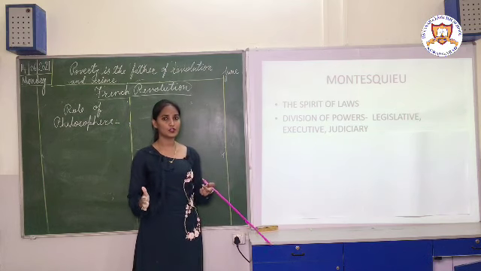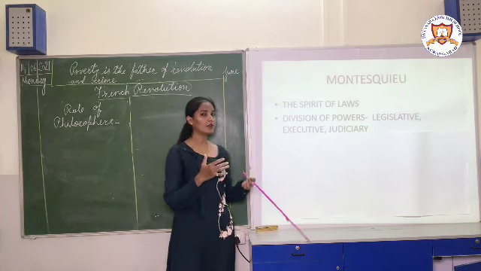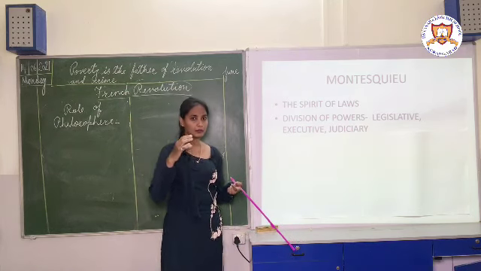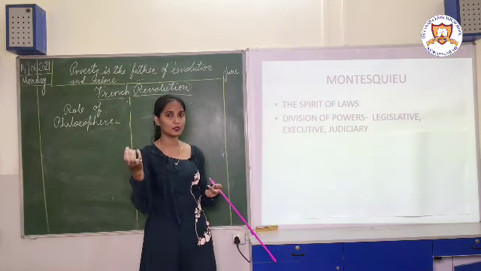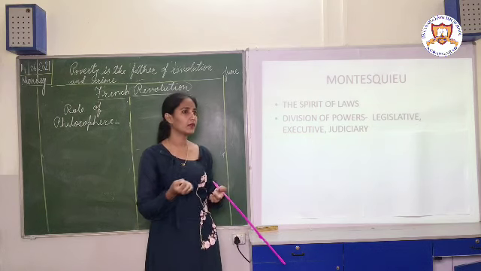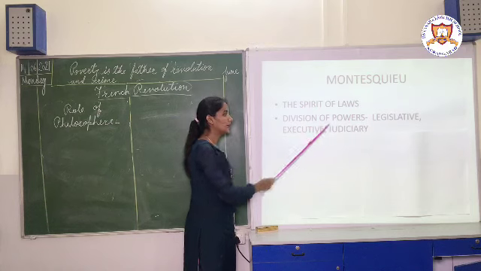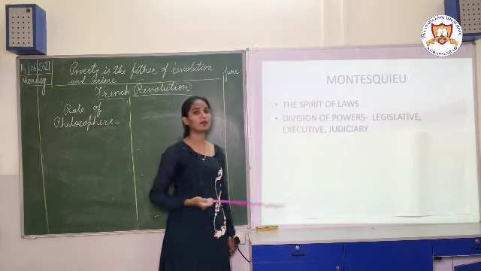the division of powers should be there. The power should be divided. The power should not be vested in one hand. Like earlier monarchy was there, so the power was in the king's hand, right? So the power should be divided: legislative, executive and judiciary. This everybody knows.